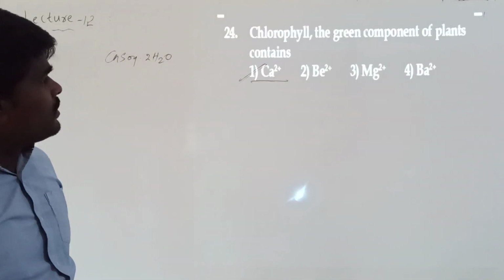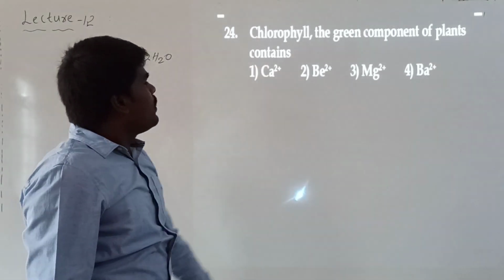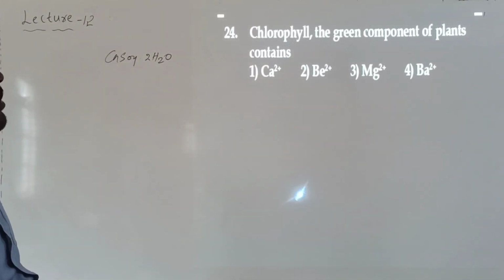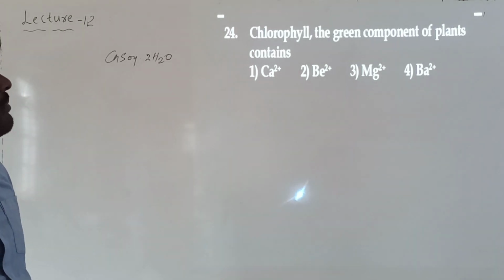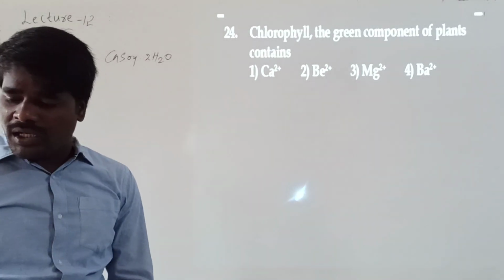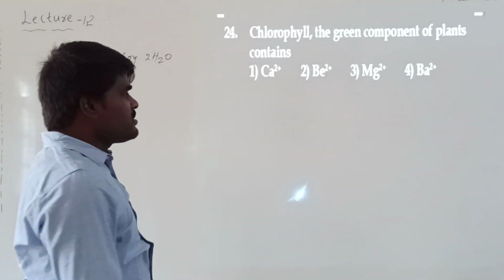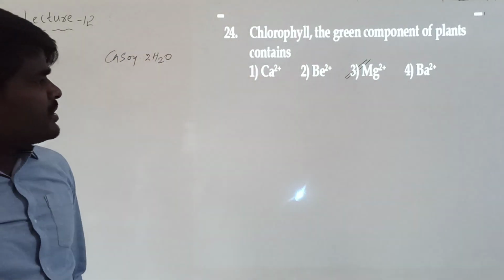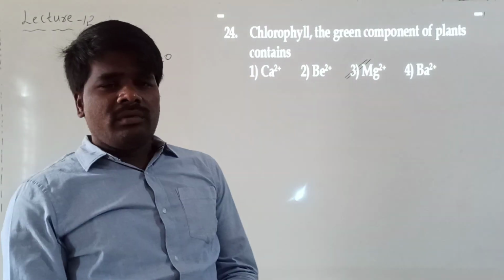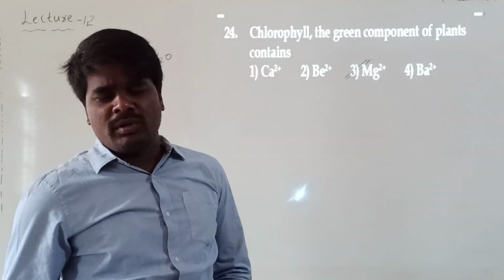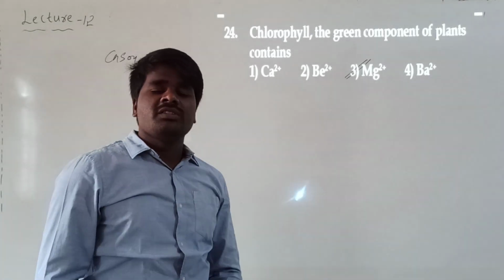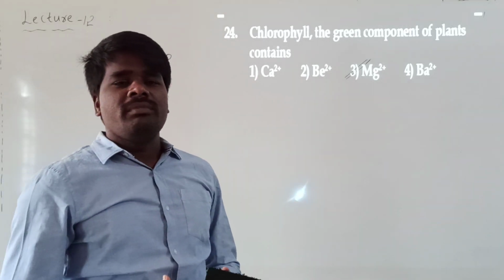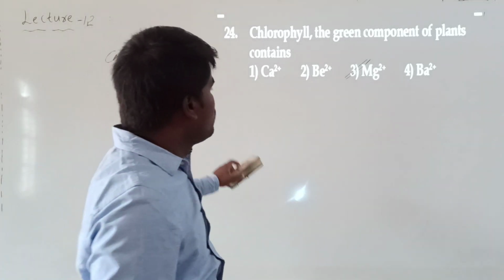Right? Here comes our next question. Chlorophyll, the green component of plants, contains whether calcium plus 2, or beryllium plus 2, or magnesium plus 2, or beryllium plus 2. It's a direct question. Generally we know that chlorophyll, the green pigment of plants, has its main element as magnesium in plus 2 oxidation state. This is one of the important points under the discussion of biological importance of calcium and magnesium. We have discussed that magnesium plays a very important role in plants, that it is a major component of chlorophyll.